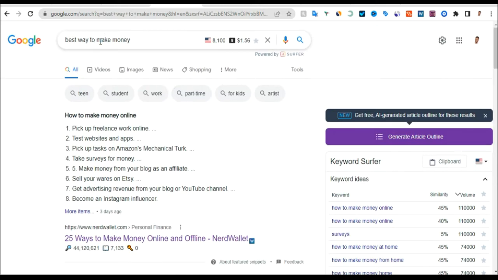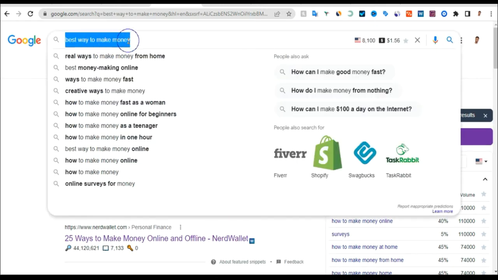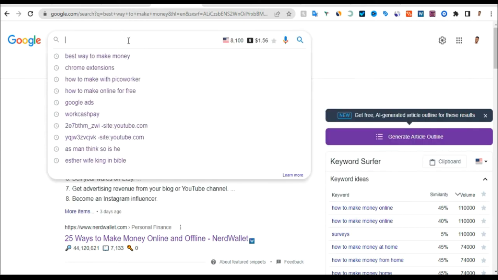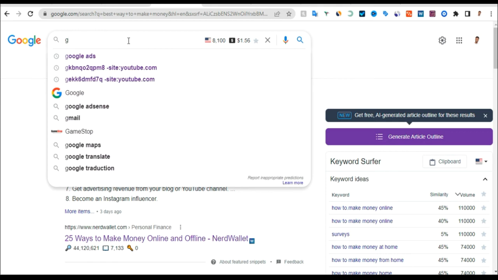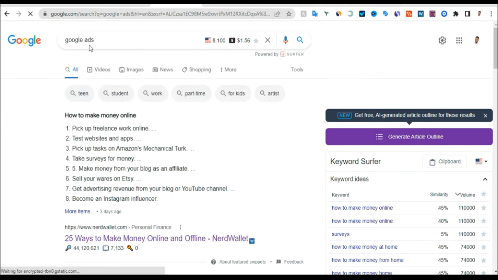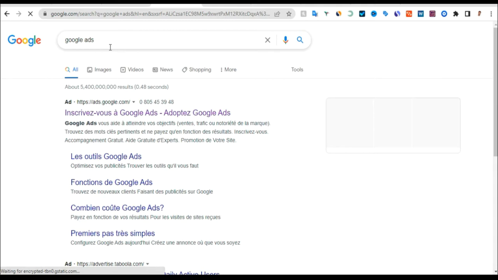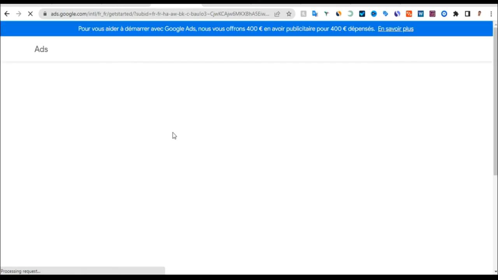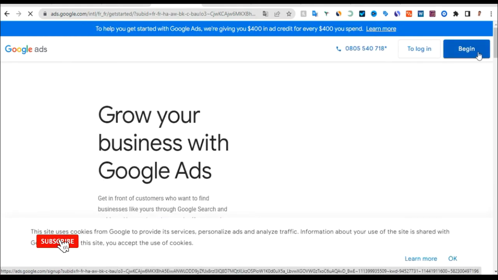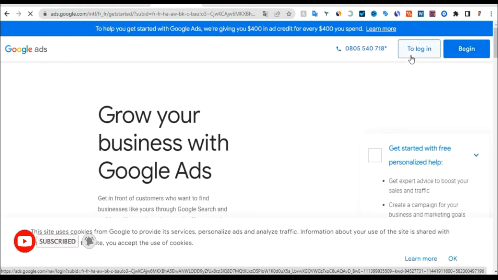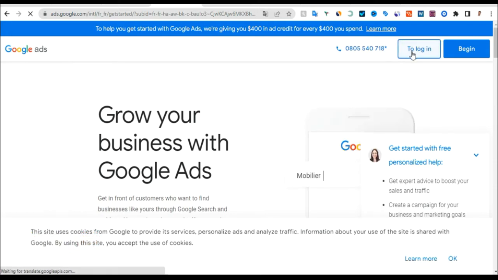Let me say I want to see if this keyword is a low competition or a high competition keyword. You need to go to Google Ads. Just search Google Ads from your web browser and click on the first one that pops up. When it pops up, all you need to do is click on login. To register is very simple. If you don't have a Google Ads account, you can just click on it and it will register you instantly with your Gmail and password. I'm just going to log in to my own account.